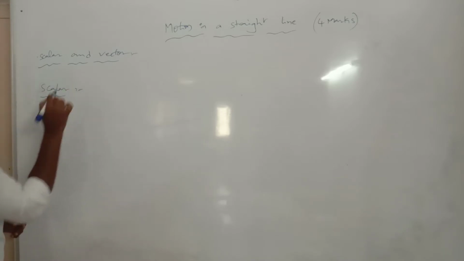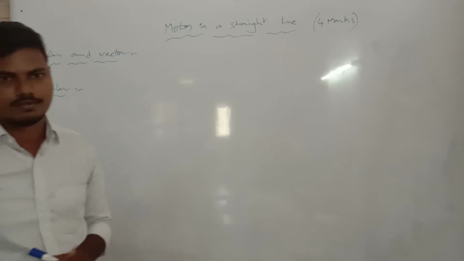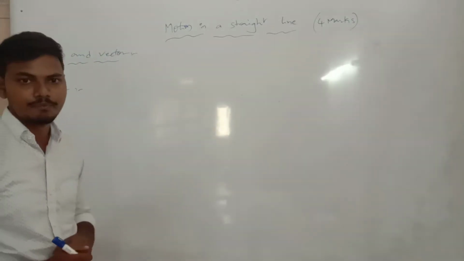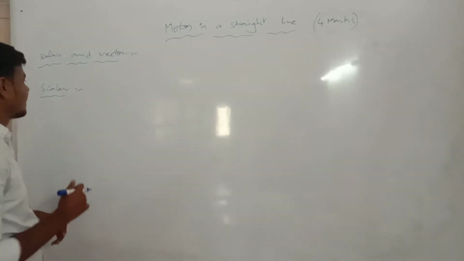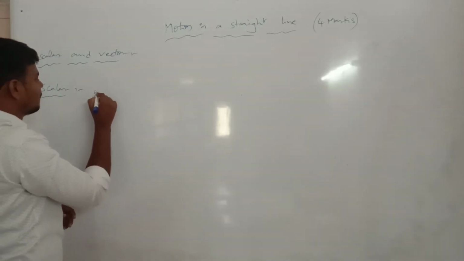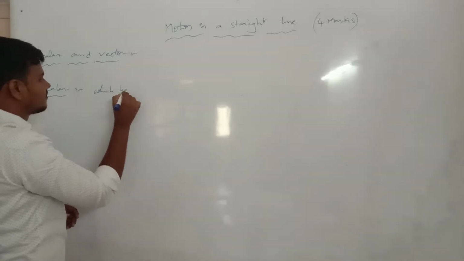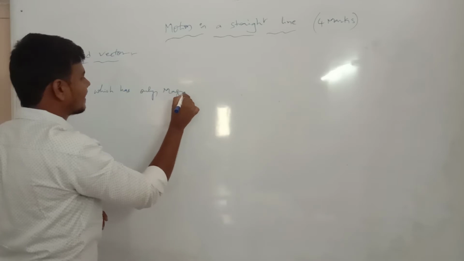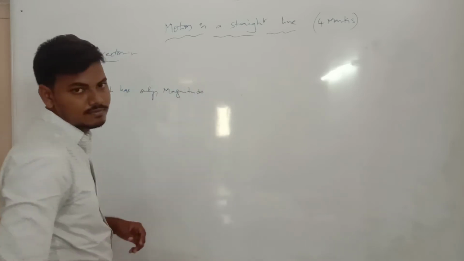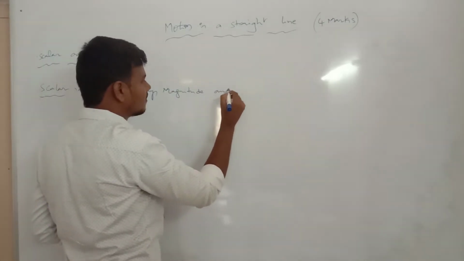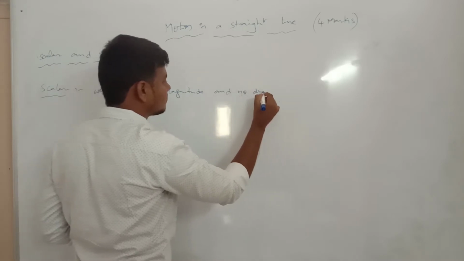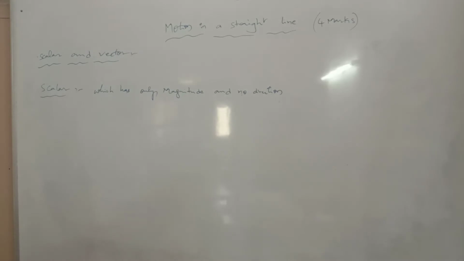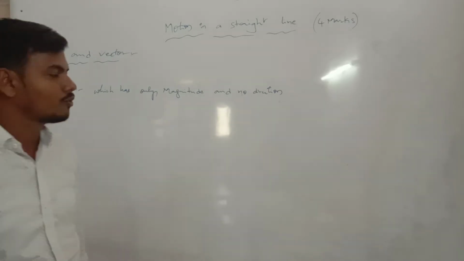Now what is the definition of scalar? This is the first we are introducing in our motion in a straight line. Scalar means which has only magnitude, and no direction.